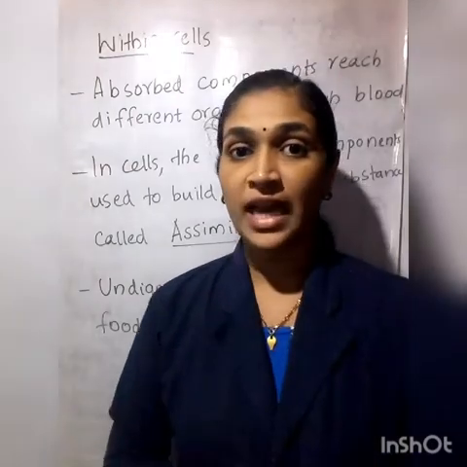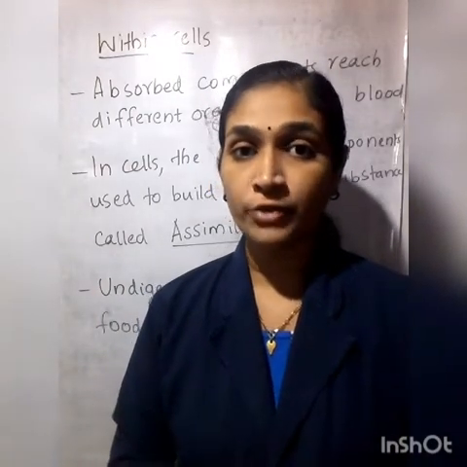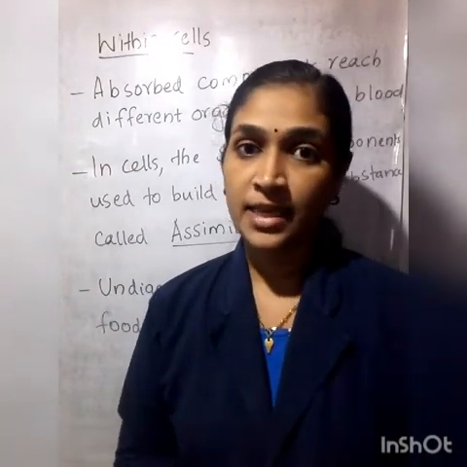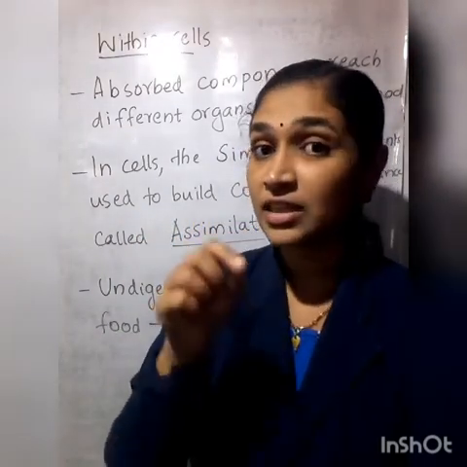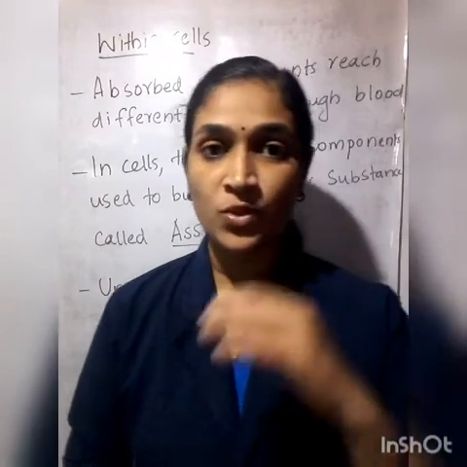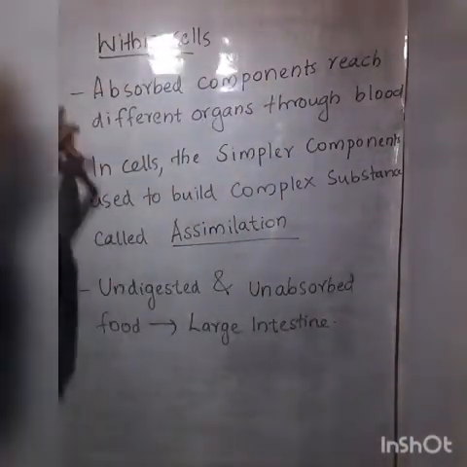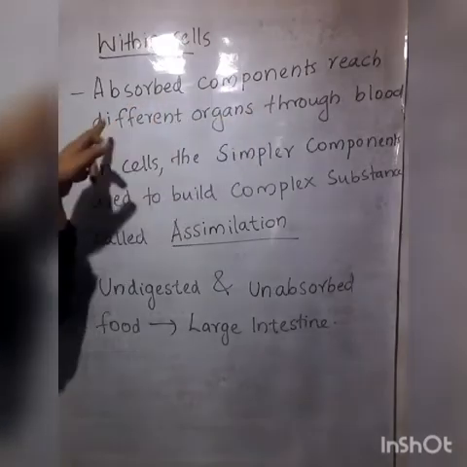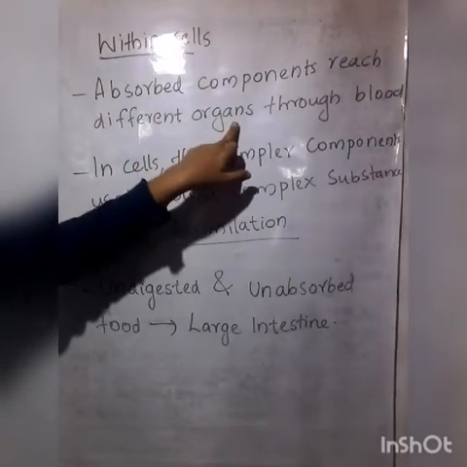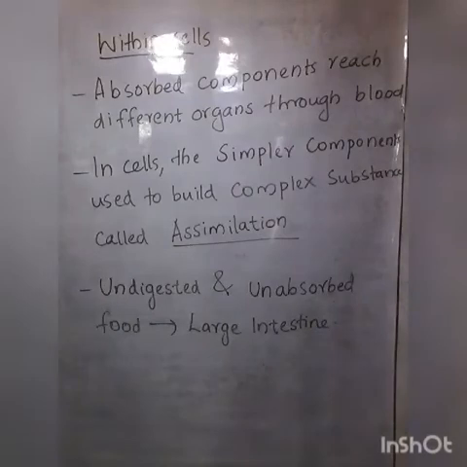And we have seen that our body consists of many cells, isn't it? And within the cells, we can look at what is happening with these components of food. So within the cells, the absorbed components reach different organs through blood. Understood?